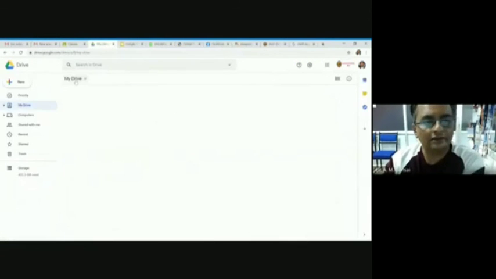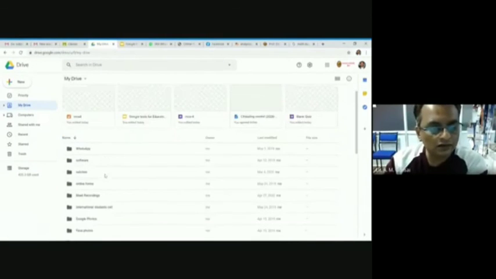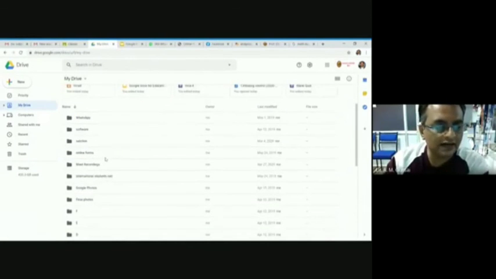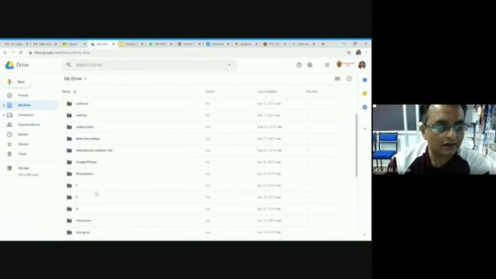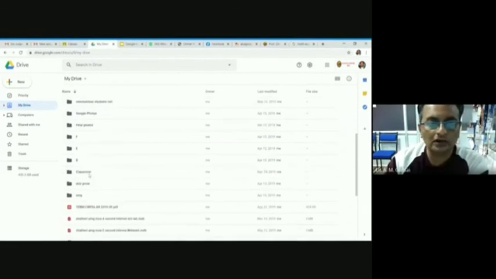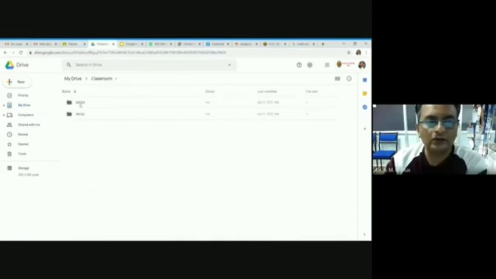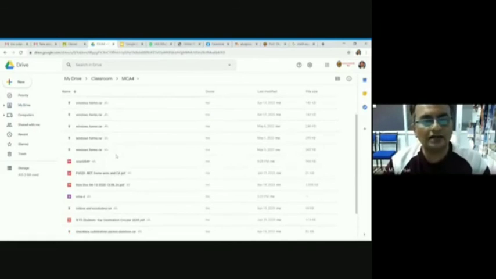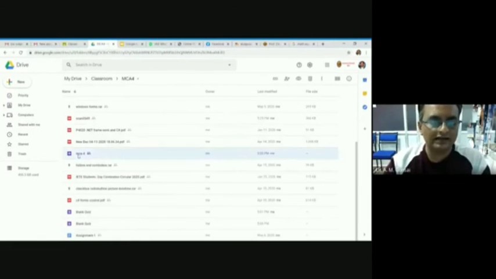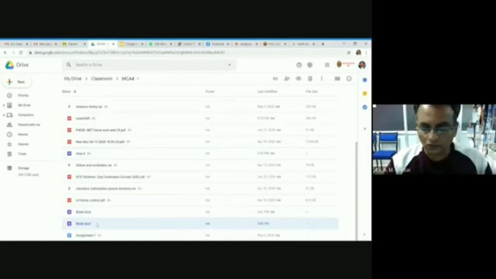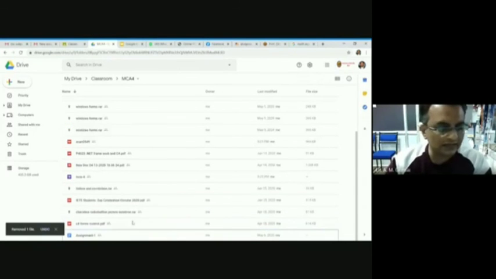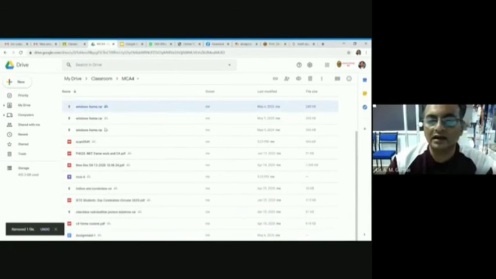And in Drive, look, this is my Drive, and this is classroom folder. Under classroom, I have two class 2 and class 4. Under classroom, this is all data stored here. This is my online test. These are 2 blank quizzes automatically created right now. Look, 5.1, 5.10. I am removing this point. This is automatically created. So these are the documents. These are the programs under RAR that I have attached.